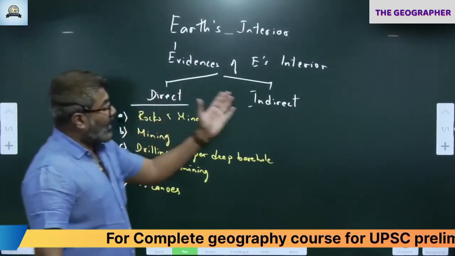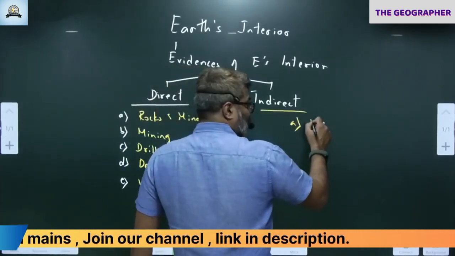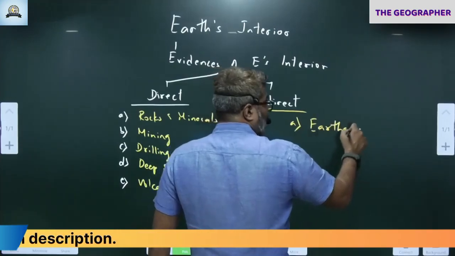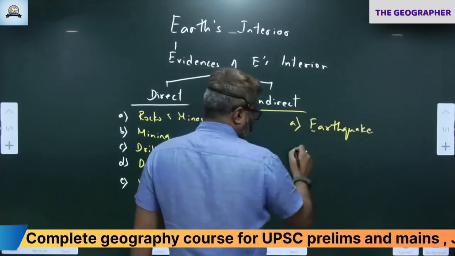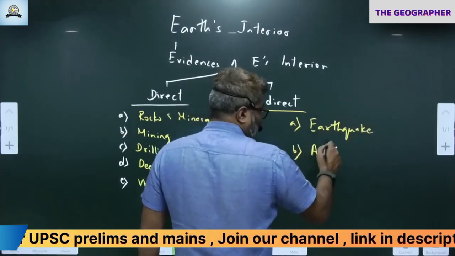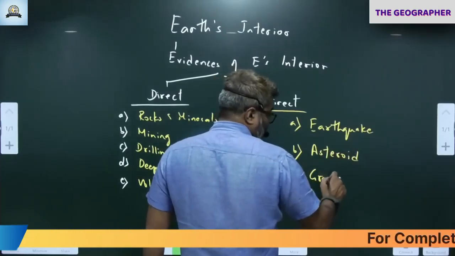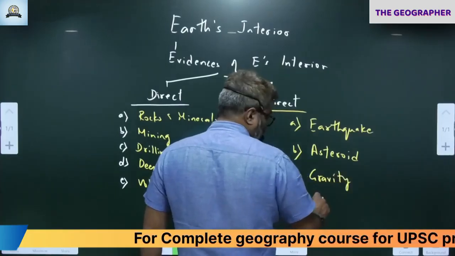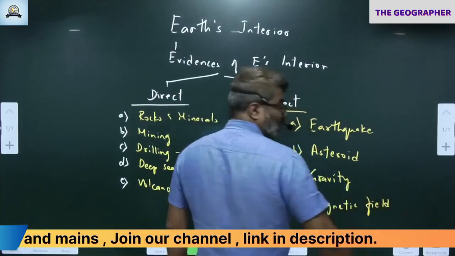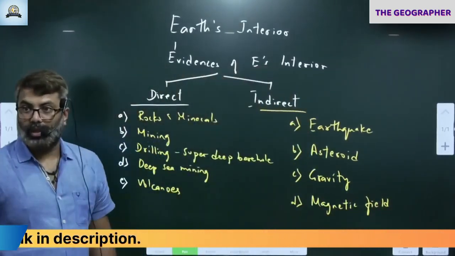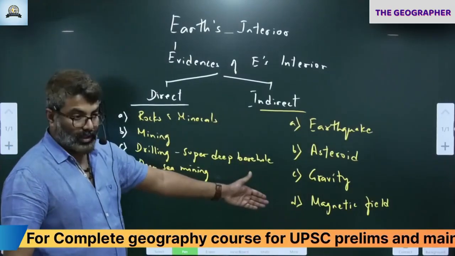If they ask you indirect evidences or indirect sources, indirect sources include first one, earthquakes. Indirectly, we can ascertain what is happening through seismograph, seismic waves. That is one. B. Asteroid impacts also shed light about Earth interior. I'll tell you how. Gravity variation. Magnetic field. These are indirect sources of evidence. So please remember indirect.